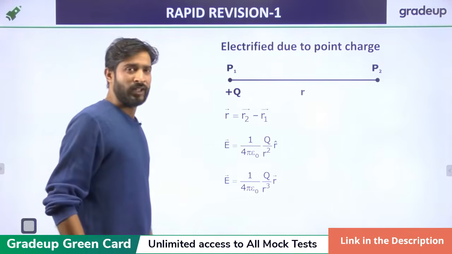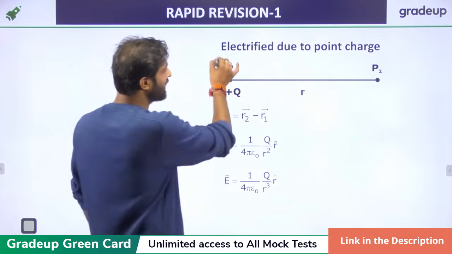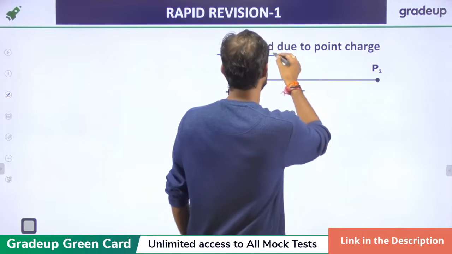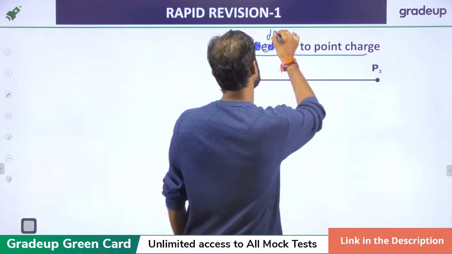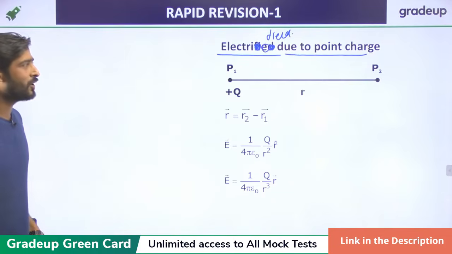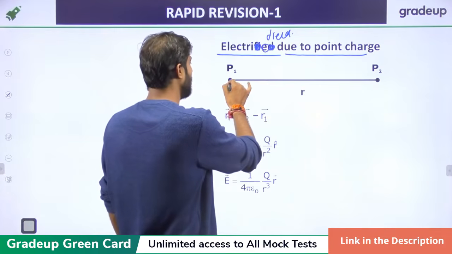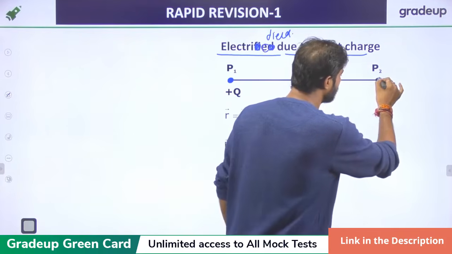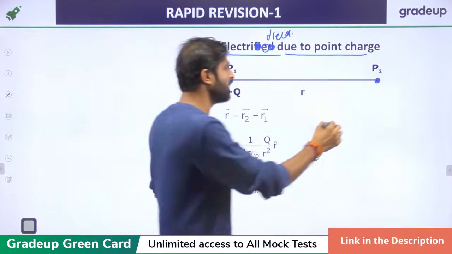Now, if we want to calculate the electric field due to a point charge, here I am placing the charge Q, and at a distance R there is a point P2, and I am finding the electric field at this point.